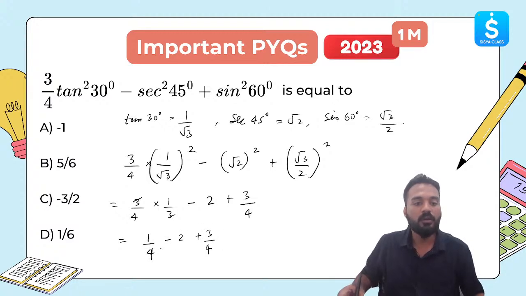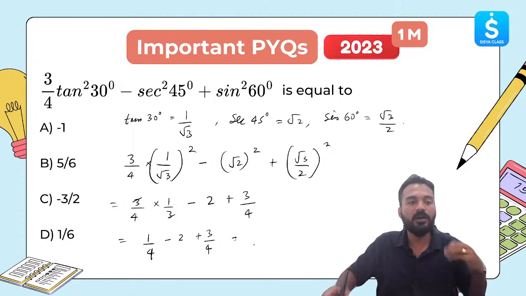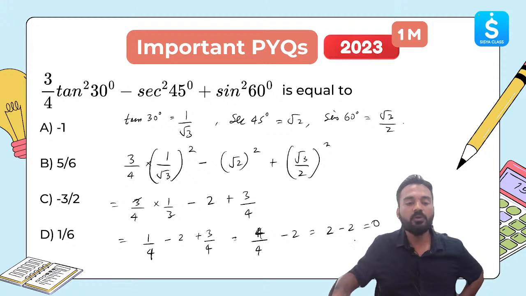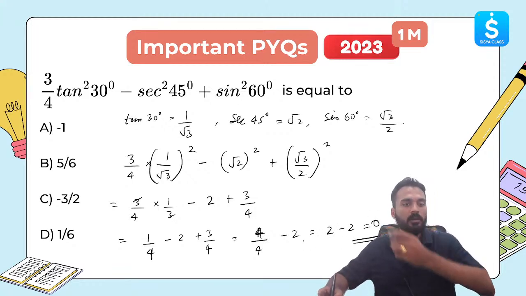Let's solve this. 1 by 4 plus 3 by 4. What will be 1 by 4 plus 3 by 4? It will be 4 by 4. Yes or no? 4 by 4 minus 2. This will come out to be 2 minus 2, which comes out to be 0. Is this clear to you all?